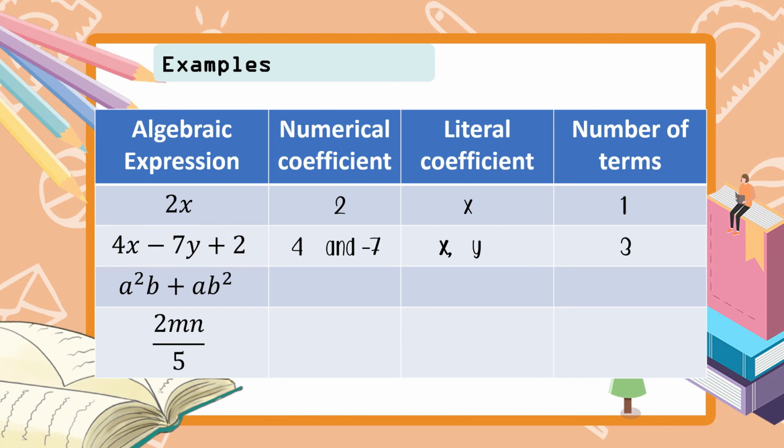Next. We have a squared b plus ab squared. Now, wala tayong constant dito. Question, meron ba tayong numerical coefficient? The answer is meron. So, nasan yung numerical coefficient? Kapag ikaw ay mayroong variable only sa iyong algebraic expression, automatic, there is always a numerical coefficient of 1.